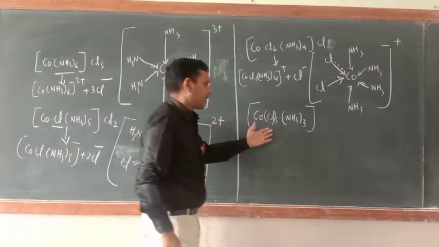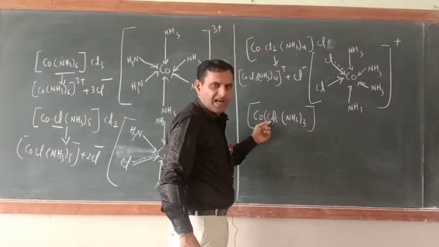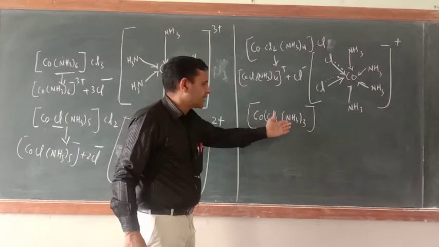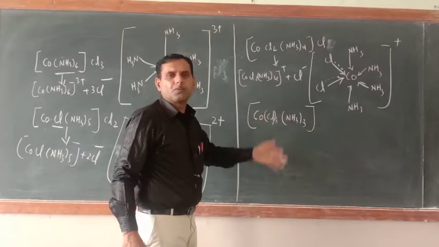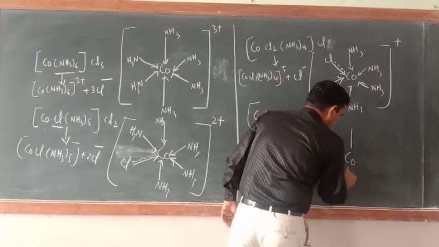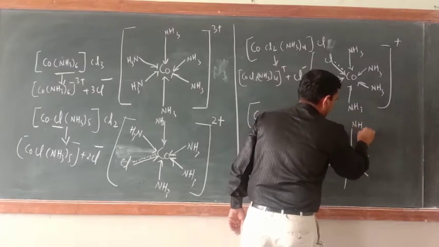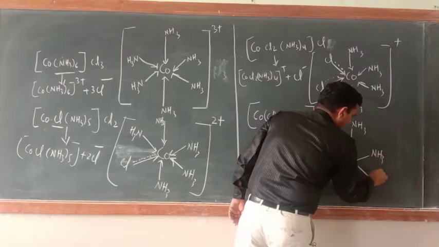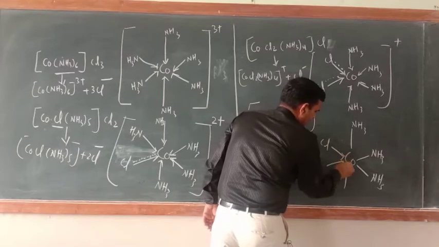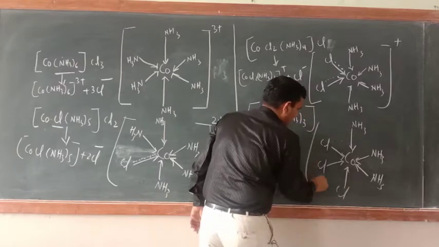Yes, now here there are 3 chloro ligands, negatively charged ligands. So they will fulfill primary as well as secondary valency. This is a neutral ligand, it has to fulfill only secondary valency. So write down the structure. Co, 1, 2, 3, 4, 5, 6. So now 3 NH3, here also NH3, here also NH3, but here Cl, here also Cl, here also Cl, bracket close.